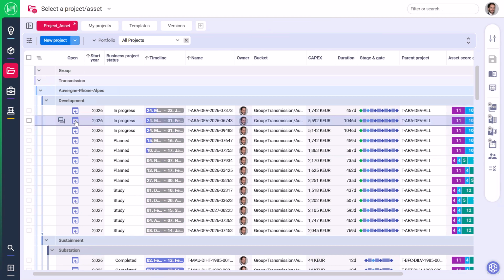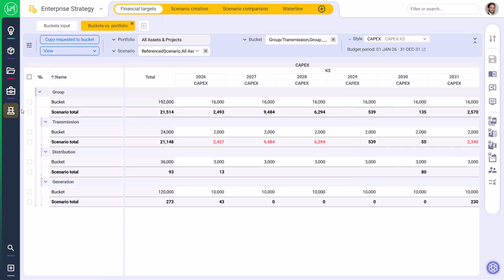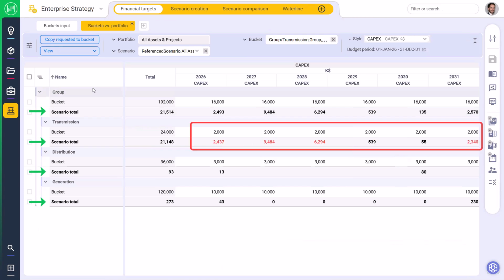Portfolio and asset teams work from a shared view of committed work, new opportunities, and asset-driven renewal needs to prepare budget planning and scenario analysis. Budget envelopes can be defined by region, business unit, asset class, or investment category, then compared with associated portfolio needs to identify funding gaps and support capital allocation discussions.